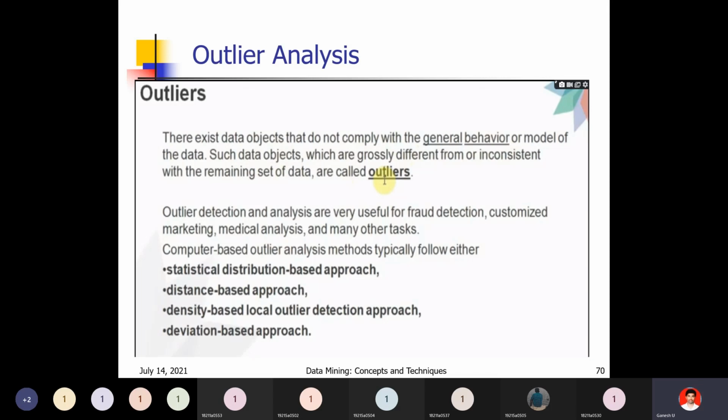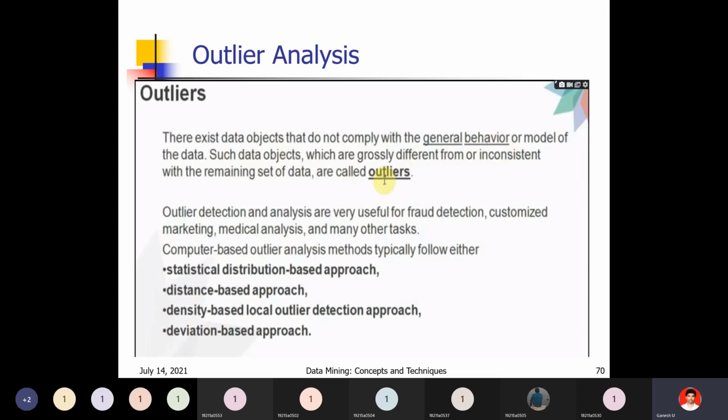Those are the noise points. Those points are not at all similar to the other elements; they are dissimilar. There exist data objects that do not comply with the general behavior or model of the data. They will not show the general behavior; they show a different behavior from the remaining objects. Data objects which are grossly different from or inconsistent with the remaining set of data are called outliers. Mainly, that is the outlier.